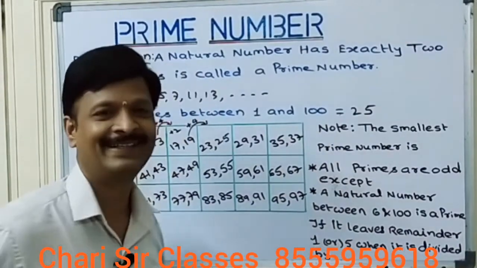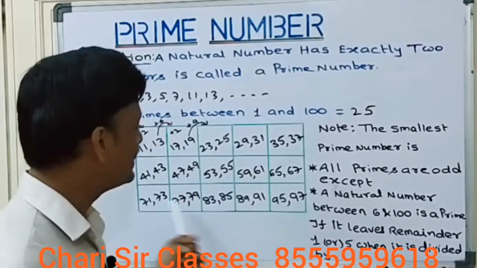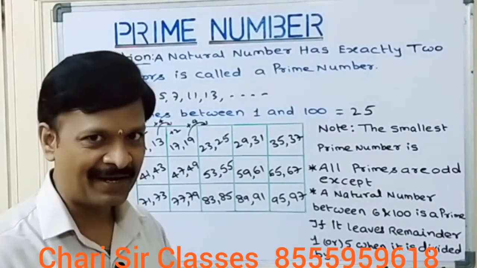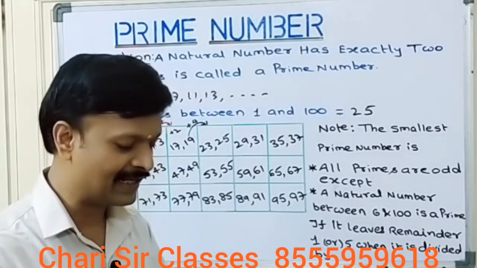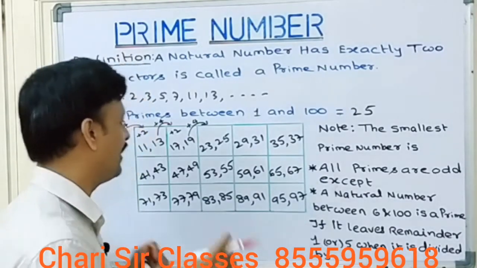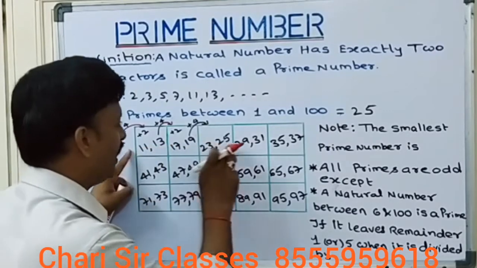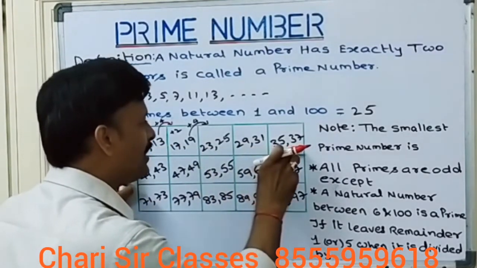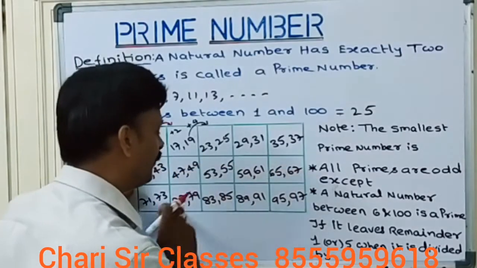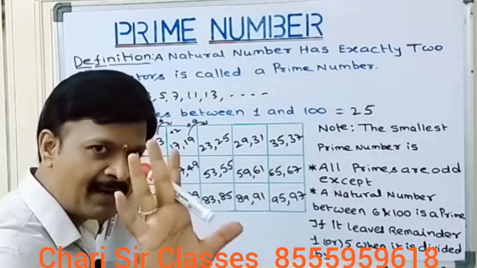That's it. All the 15 boxes we filled up. But all these numbers are not prime. Some of them are non-prime numbers. Let's eliminate them. What is the process of elimination here? Anywhere in these boxes, if you see multiples of 5 or multiples of 7, you can eliminate them. Let's eliminate the 5 multiples first.